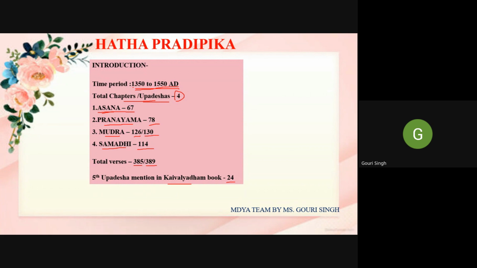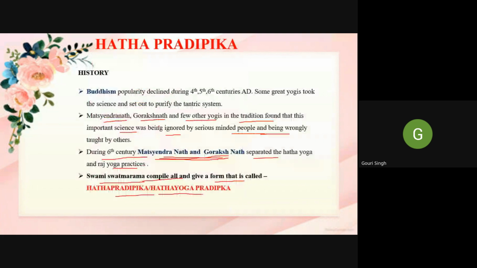The time period is 1350 to 1550 AD. Total, how many chapters or Upadesas are there? 4. What is the first chapter name? Please unmute and tell me. Asana. Total verses? 67. Very good. What is the second chapter name? Pranayama. Total verses is 78.